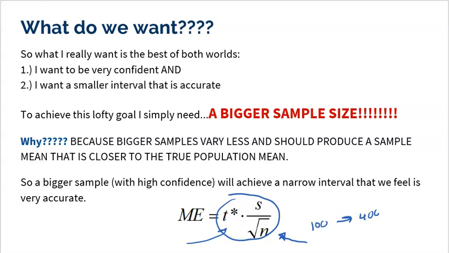And there's actually one more variable in play here, and that's S. If the standard deviation of your sample is smaller, if your sample in and of itself is more accurate, then that will also help create a margin of error that is more accurate and smaller. But you can't really control that. Like, the standard deviation is what it is. You can't make it whatever you want. It's just a number, right? So the only thing you do have full control over is the sample size. And I'm going to tell you right now, bigger samples are going to be better. They'll make a smaller margin of error.